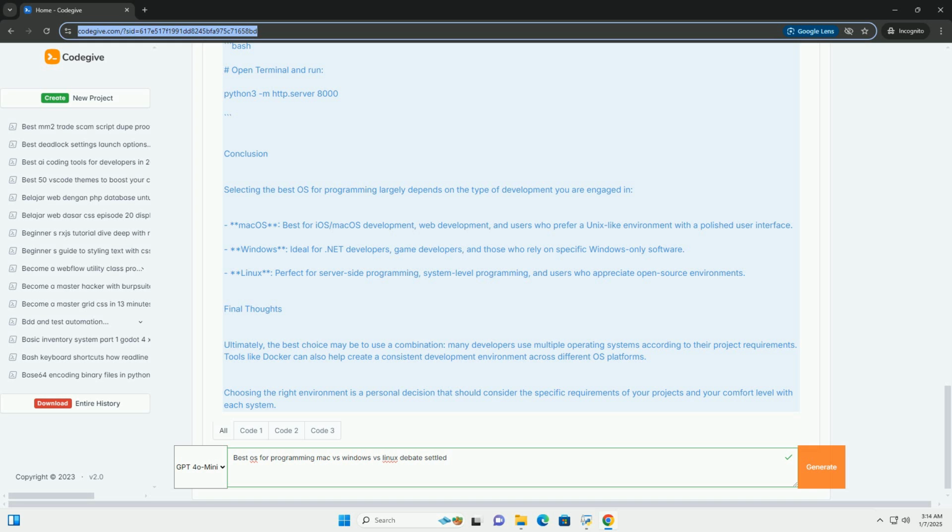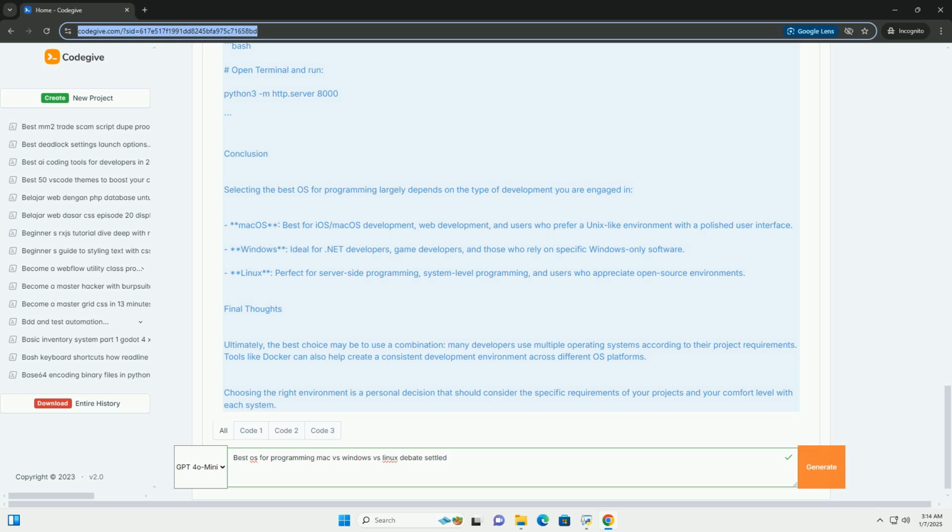Conclusion. Selecting the best OS for programming largely depends on the type of development you are engaged in. Mac OS: best for iOS/Mac OS development, web development, and users who prefer a Unix-like environment with a polished user interface. Windows: ideal for .NET developers, game developers, and those who rely on specific Windows-only software. Linux: perfect for server-side programming, system-level programming, and users who appreciate open-source environments.